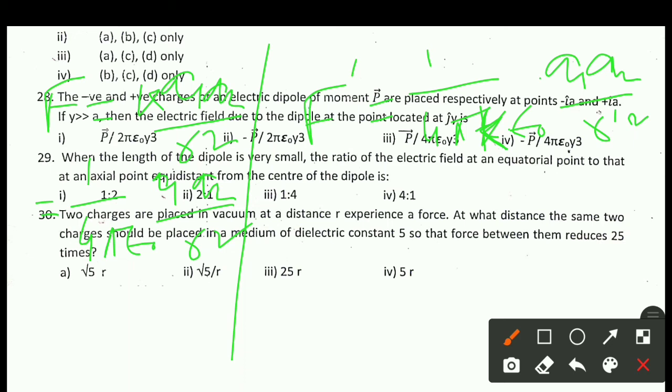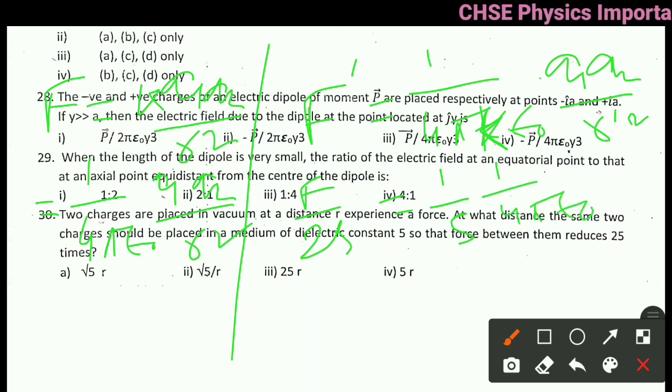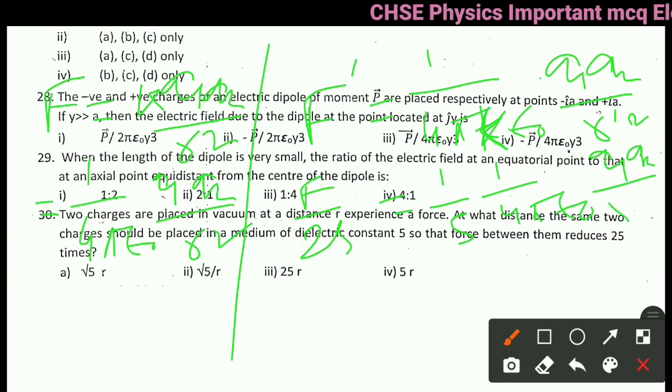Now this force is reduced 25 times, that means F by 25. F dash is equal to F by 25. The value of K is 5. So it is 1 by 5 into 1 by 4 pi epsilon naught Q1 Q2 by R dash whole square.